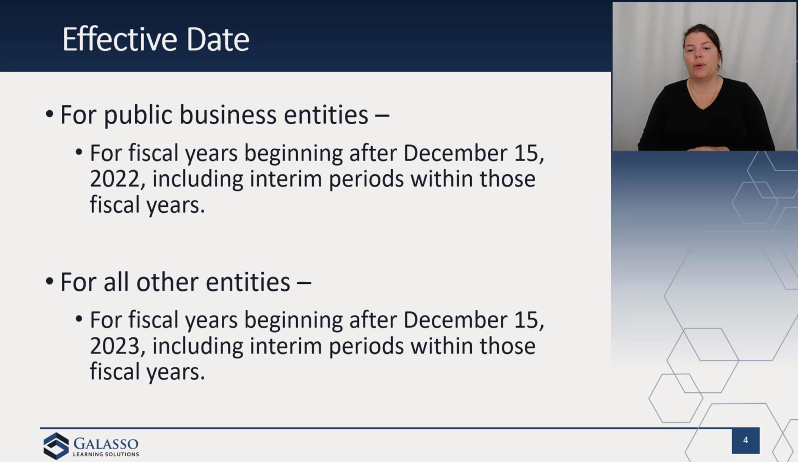The amendments here are going to be applied prospectively to business combinations occurring on or after the effective date. And so as you go through this, it would be retrospectively to any business combination that occurred in the year of the financial statements, and then prospectively going forward to any combinations on or after the date of initial adoption.